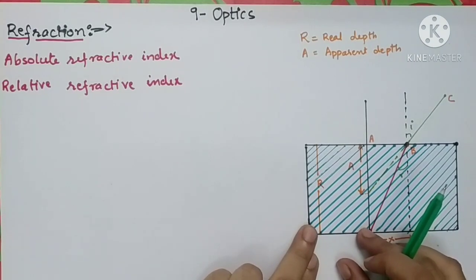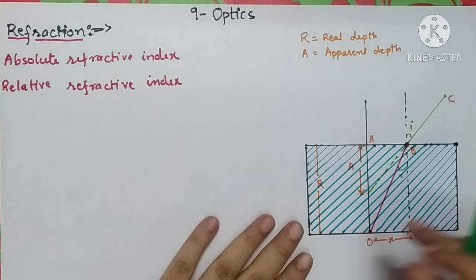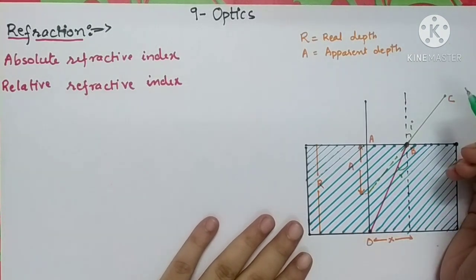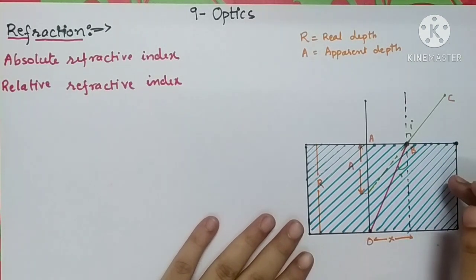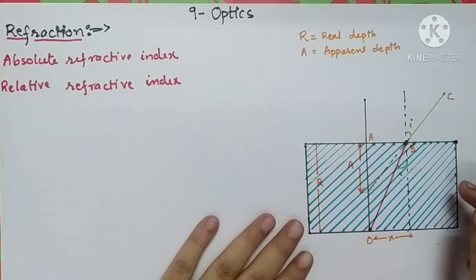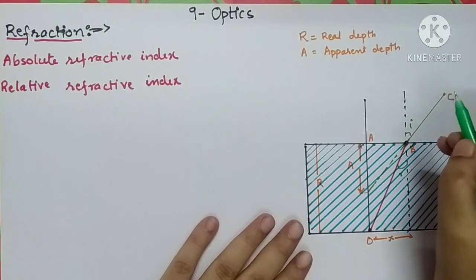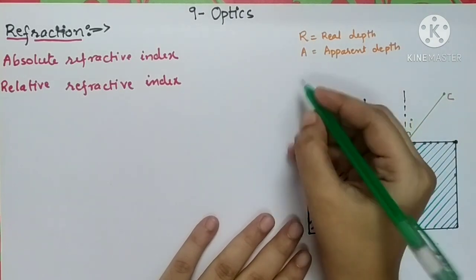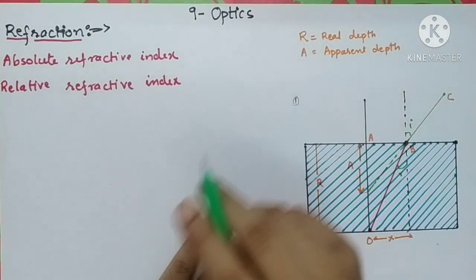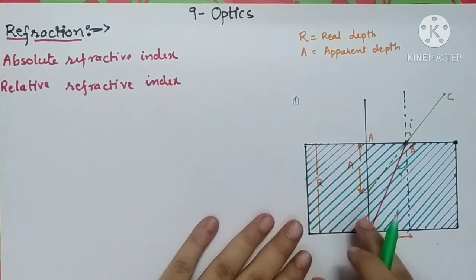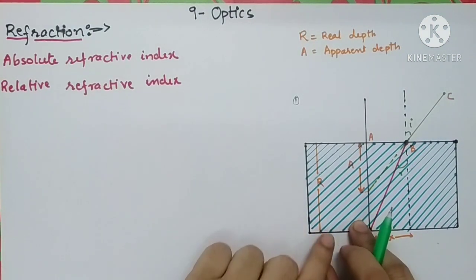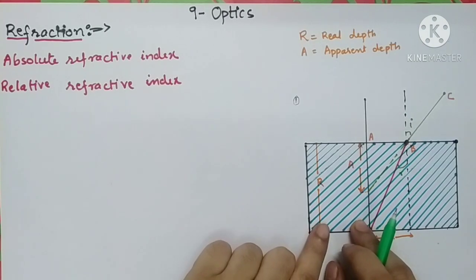Optically rarer medium, here optic means the medium should be transparent. So optically rarer and denser means rarer means light and denser means heavy. Here we have taken two media: medium 1, which is air, and the second medium you can consider as a glass slab or a water surface.